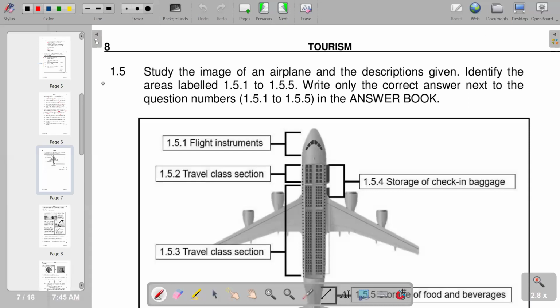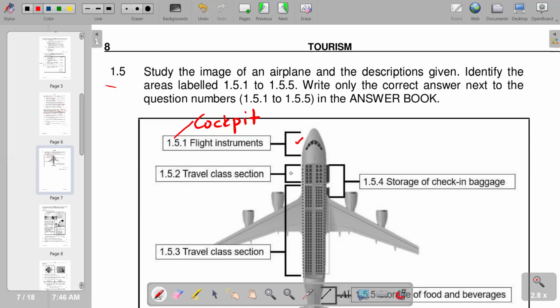So 1.5 starts with the image of an airplane and the descriptions given. Identify the areas labeled 1.5.1 to 1.5.5. So you have to write all of the correct answers. So on the first part, 1.5.1, we are given the flight instruments, and we want the name of that part, which is this part. We call it a cockpit. So we are saying 1.5.1, we have a cockpit, and then we move on to the next one, which is 1.5.2.